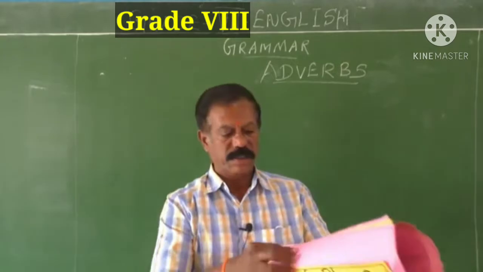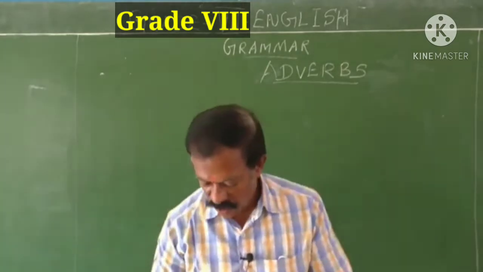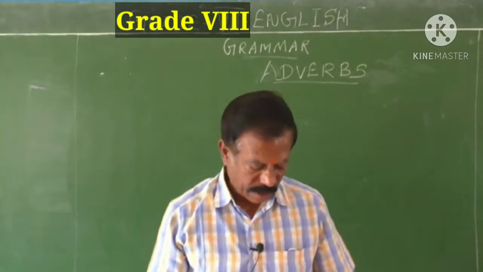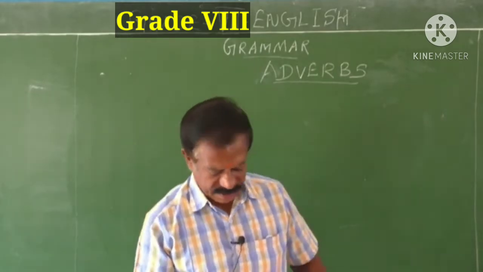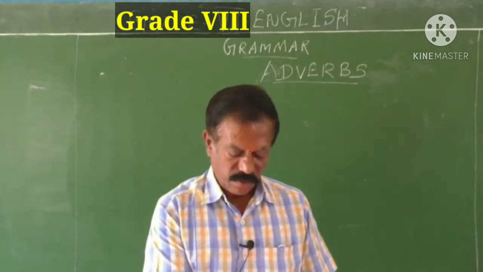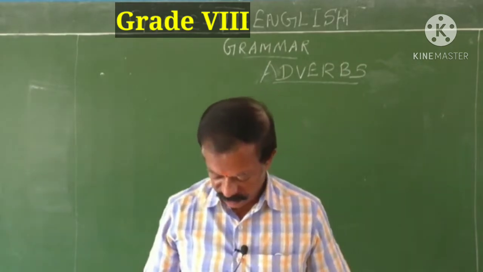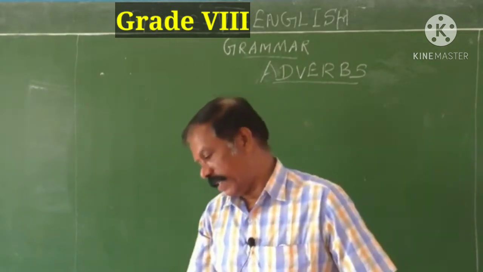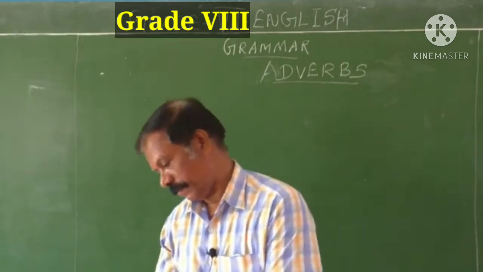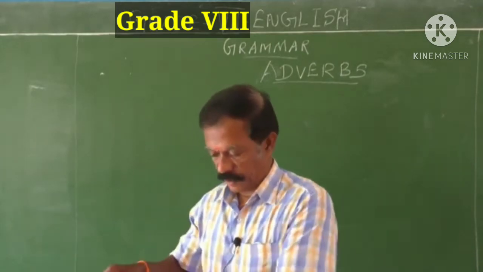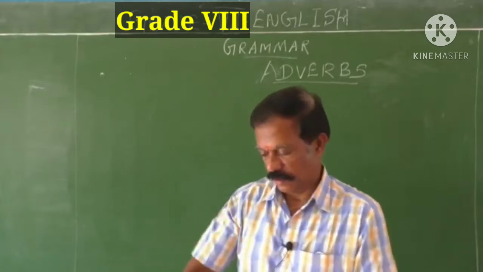See children, here I brought charts for you. With the help of the chart, you can understand the types, kinds, and formation of adverbs, everything. Nicely you will learn. See the chart.